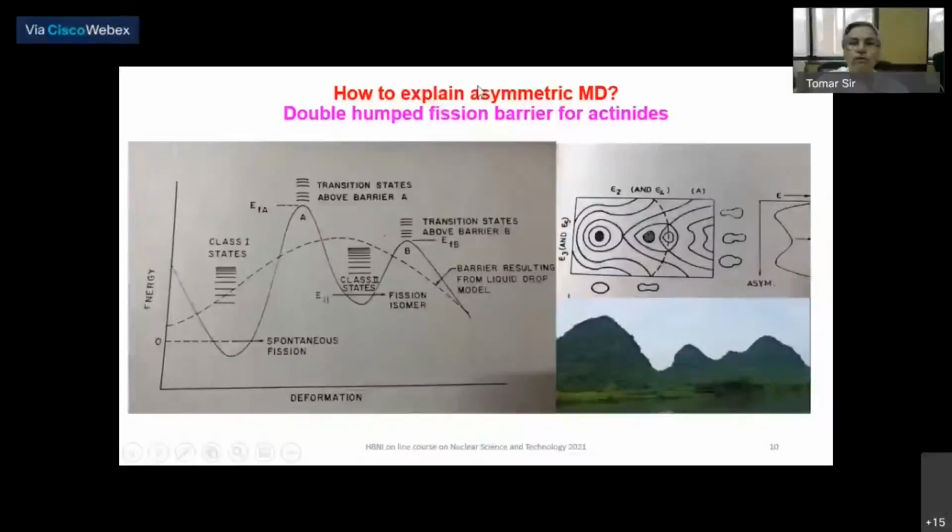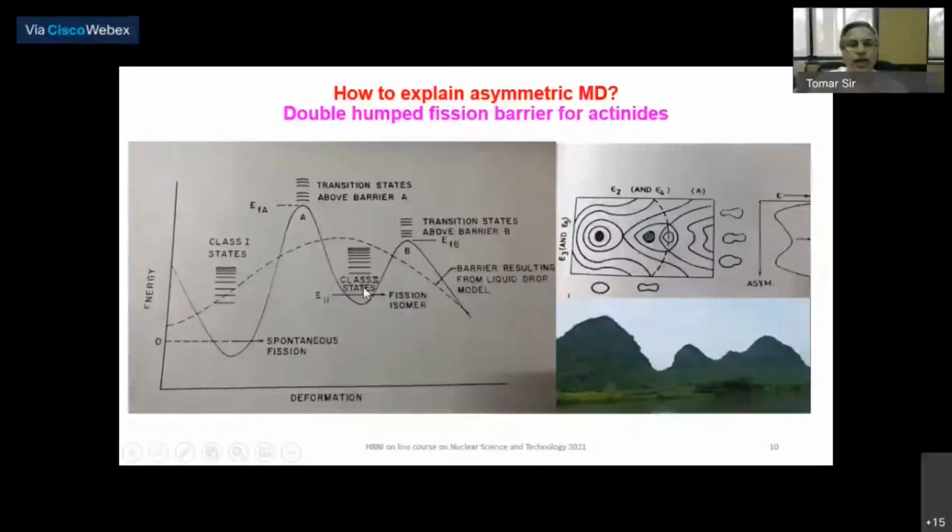Nothing to do with the double hump mass distribution. The fission barrier itself is double hump. But this double hump fission barrier does not explain the double hump mass distribution, because this x-axis is symmetric deformation of the nucleus. But this double hump fission barrier explains the rotational states of the nucleus in its ground state, in the second minimum, the fission isomers, and so on.